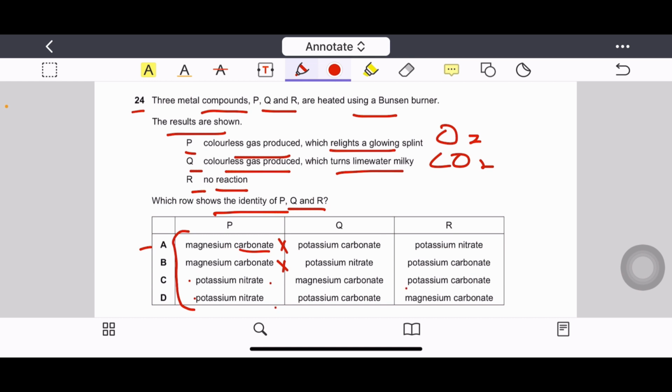So Q is telling that colorless gas produced which turns lime water milky, that is carbon dioxide gas. It is released from carbonate ions containing salts, magnesium carbonate and potassium carbonate. Potassium carbonate does not decompose because it belongs to group 1, and group 1 is a very reactive metals group. So reactive metals' carbonates do not decompose on heating. Third option is about no reaction. As we know, potassium carbonate does not decompose on heating, so it will not give any reaction on heating. So correct option is option C.